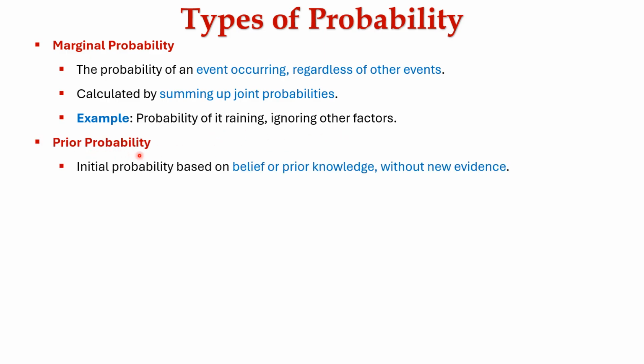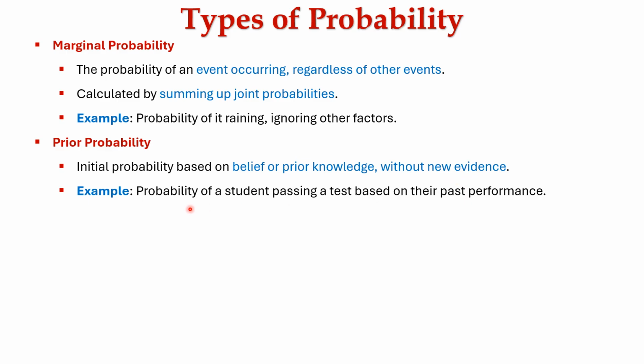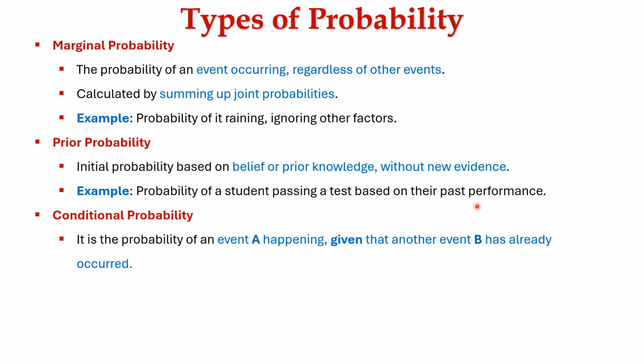Next, prior probability. The initial probability based on belief or prior probability without new evidences is called prior probability. Example, probability of a student passing a test based on their past performance. Next, conditional probability. It is the probability of an event A happening given that another event B has already occurred.